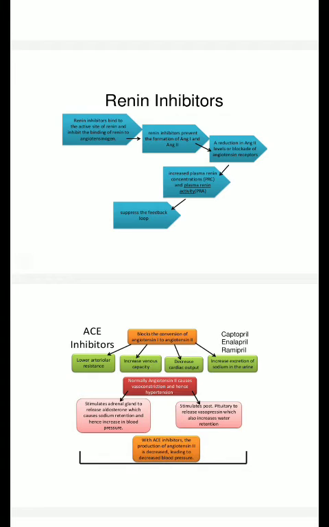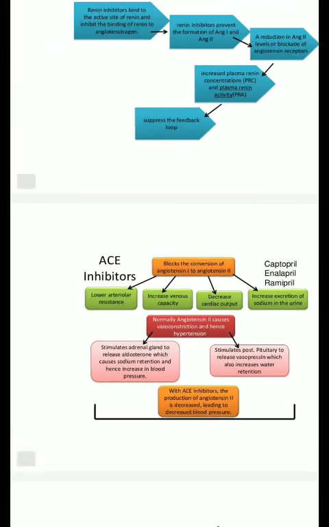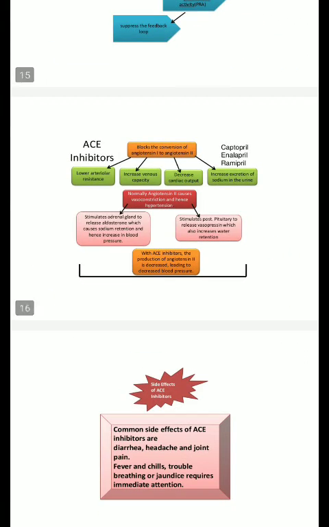Renin inhibitors. These are the drugs which inhibit the binding of renin to angiotensinogen. So the conversion of angiotensinogen into angiotensin 1 and 2 is inhibited. Angiotensin 2 is the main culprit which increases the BP. This is how renin inhibitors act. The next class of drugs are ACE inhibitors. ACE stands for angiotensin converting enzyme.